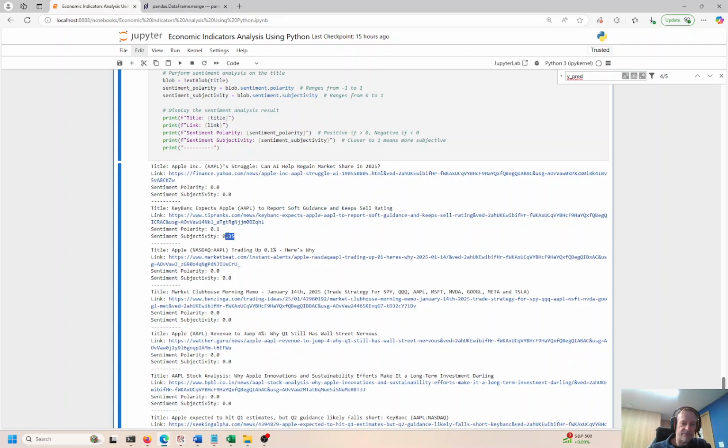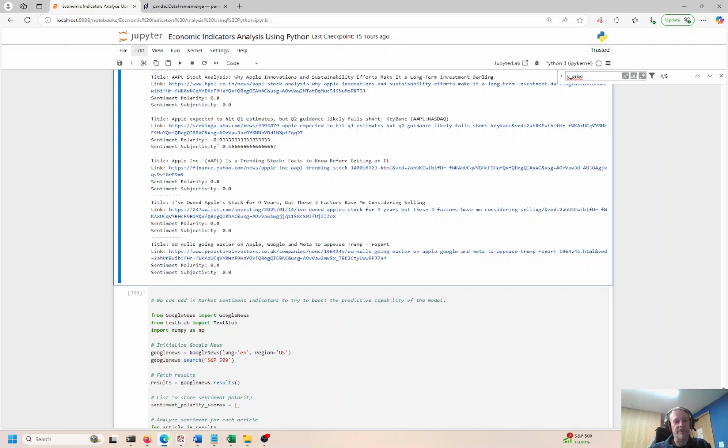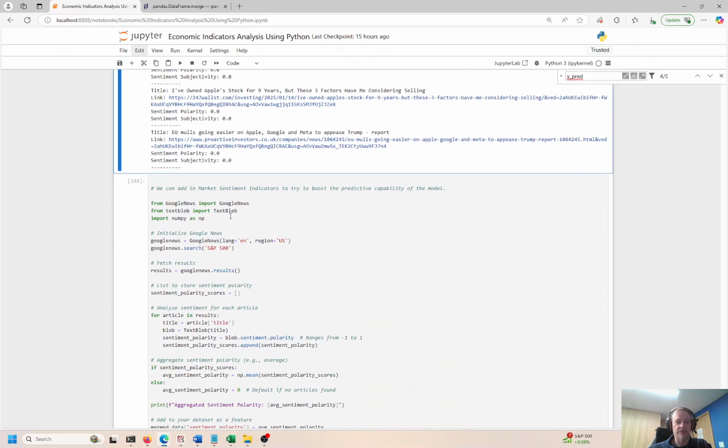This has a slight subjectivity. Again, these range between -1 and +1. A lot of these are 0. You can see 0, 0, 0. This has a little bit negative right here, but just tiny, 3%. This is 0.5 positive, so a little bit subjective and not polarizing really at all.